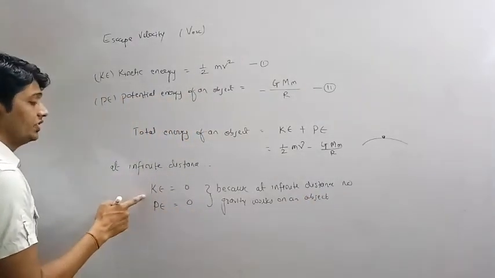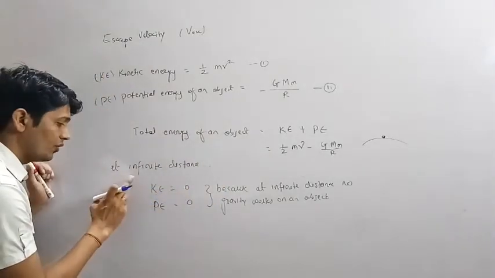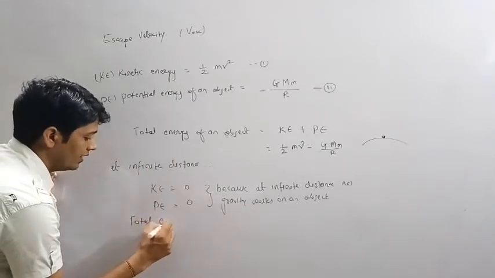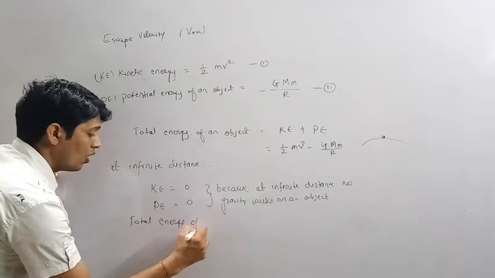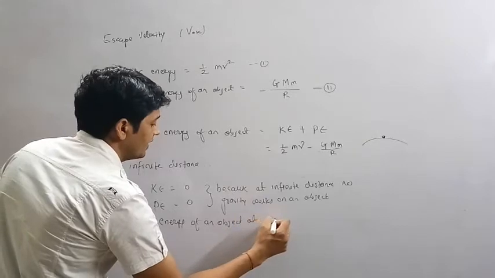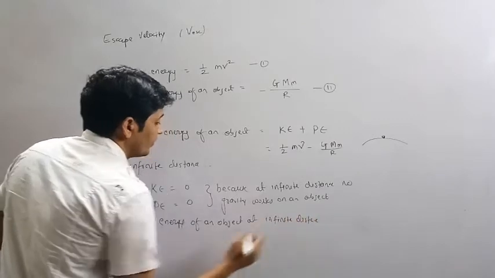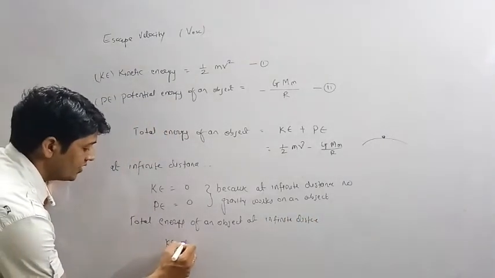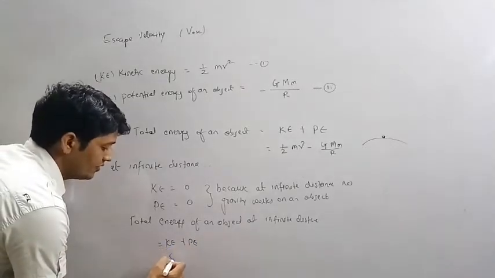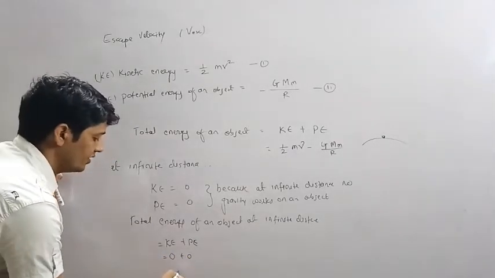Okay, so this is the first condition and this is the second condition. Total energy of an object at infinite distance will be kinetic energy plus potential energy. Kinetic energy is 0 and potential energy is again 0. That means total energy is 0.